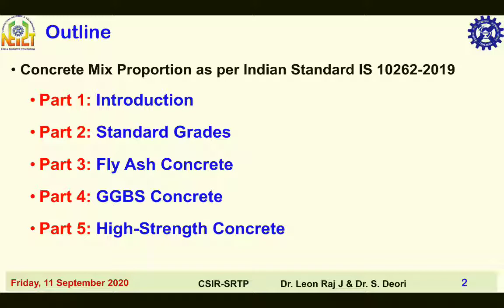As mentioned in Part 1, the introduction, this lecture series consists of 5 parts, namely: introduction to mix design, and illustrative examples on mix proportioning of ordinary or standard grades of concrete, fly ash concrete, ground granulated blast furnace slag concrete, and high strength concrete. The current lecture is Part 4, GGBS concrete.